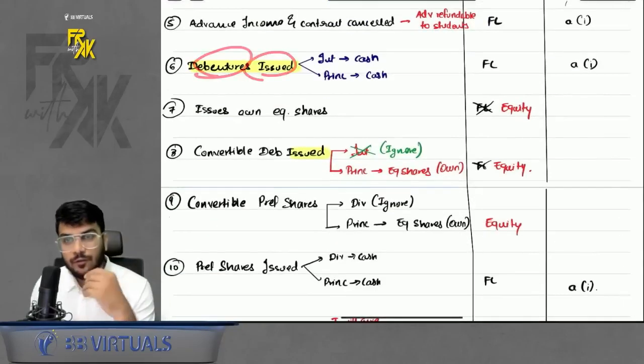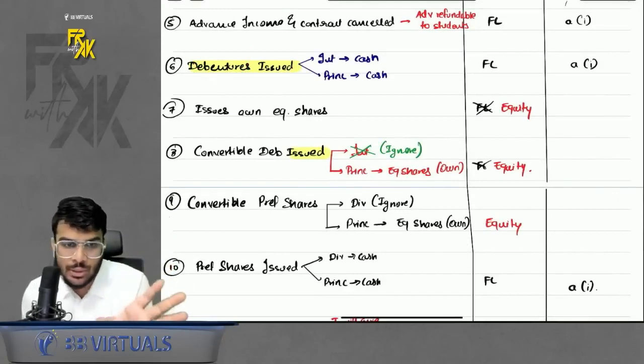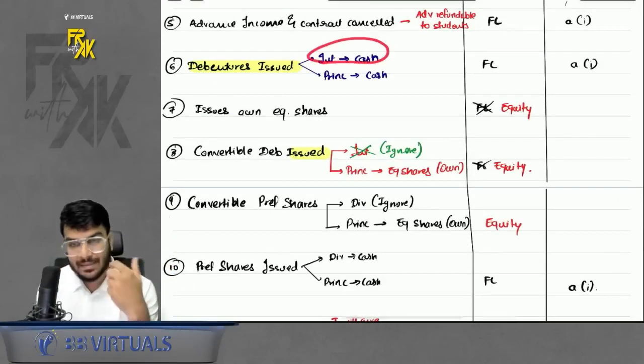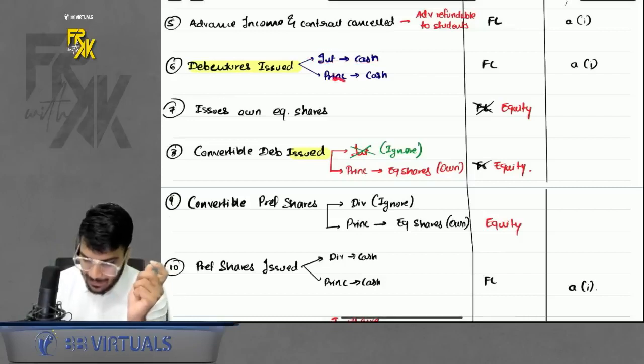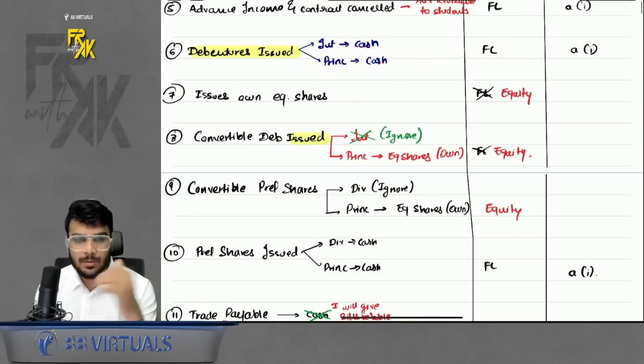Debentures issued. Whenever you issue a normal debenture to raise funds, you have to repay the interest back. You have to repay the principal back. So it will be a financial liability. Okay. Now comes the important part.